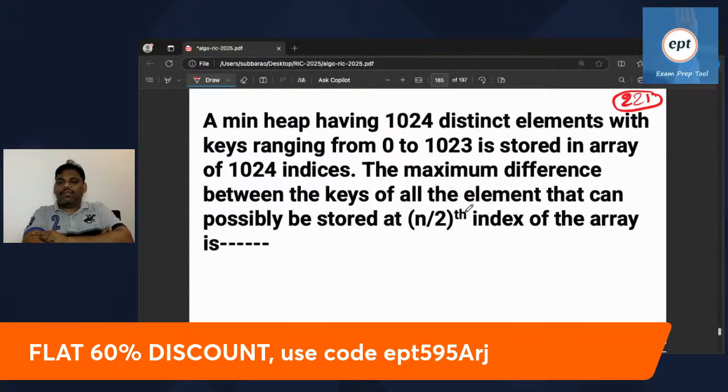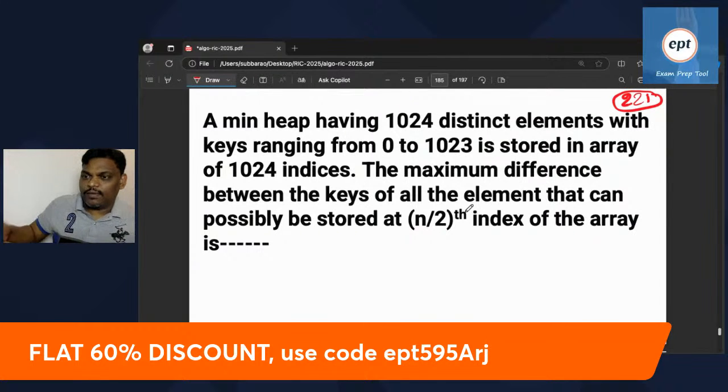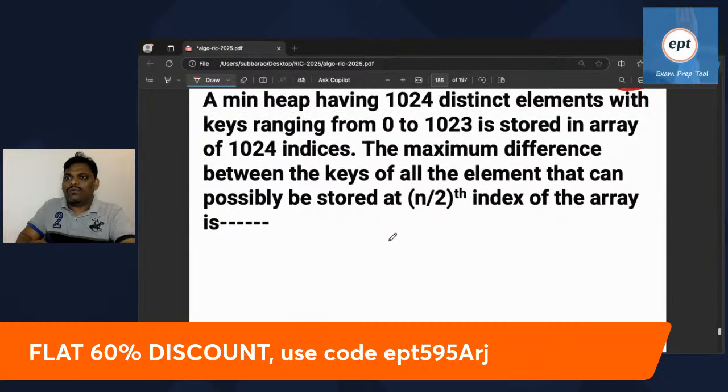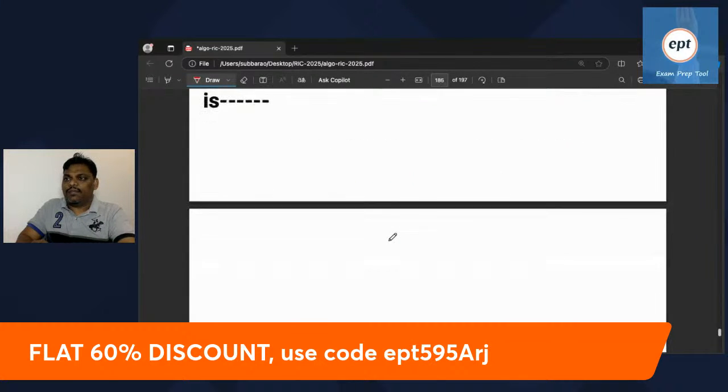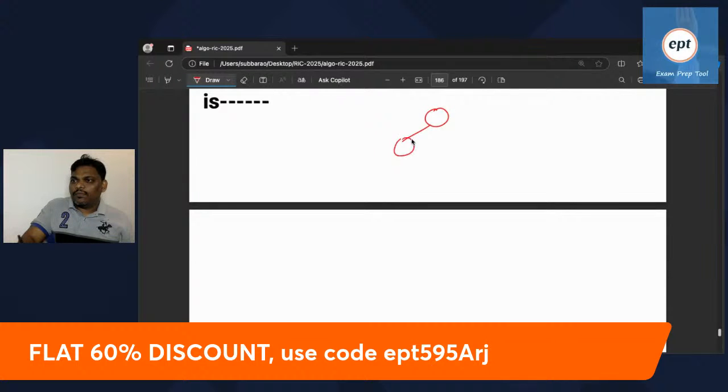What an excellent problem. It is one of the excellent problems. If you can solve this problem in heap sort, most of the problems you can solve. Let's start here. I'm going to give the answer. Let's discuss the diagram here carefully, everyone.